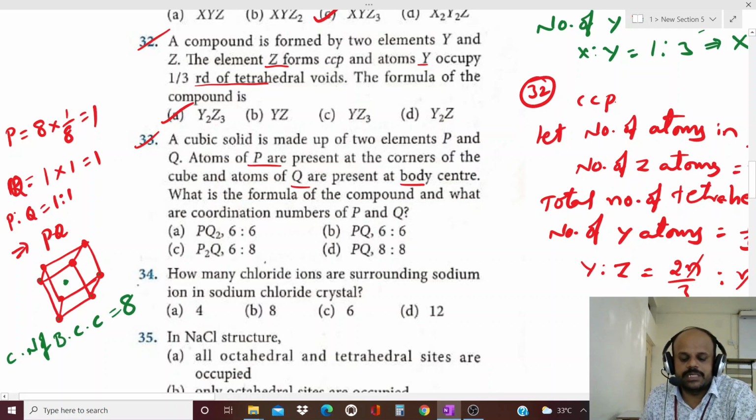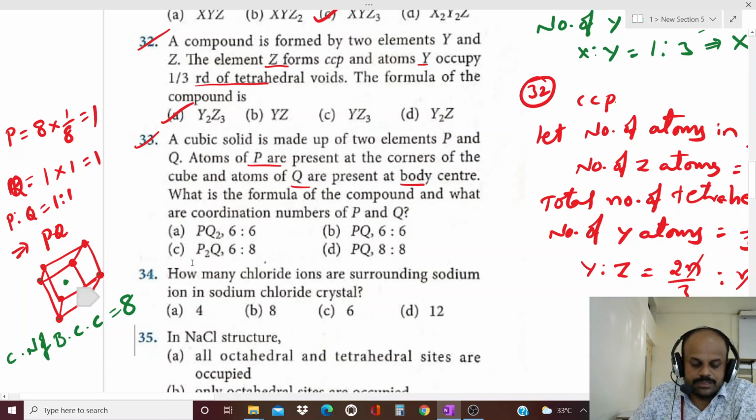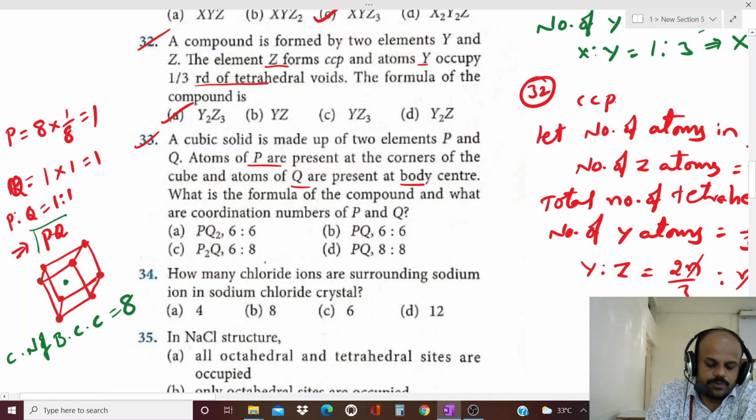Example, cesium chloride. Okay, so the formula is PQ and the coordination number is 8. Because P occupies corners, we have 8 corners, each contribution is 1/8, so the number of P atoms is equal to 1. The number of Q atoms present at the body center, so 1 only is there. 1 into 1, that is equal to 1. That's why the formula is PQ.